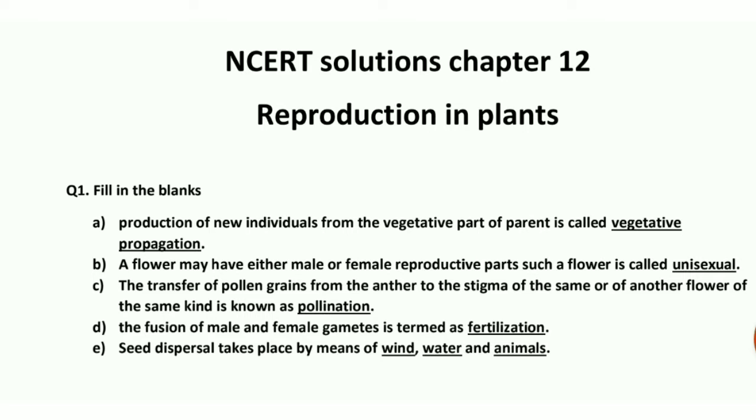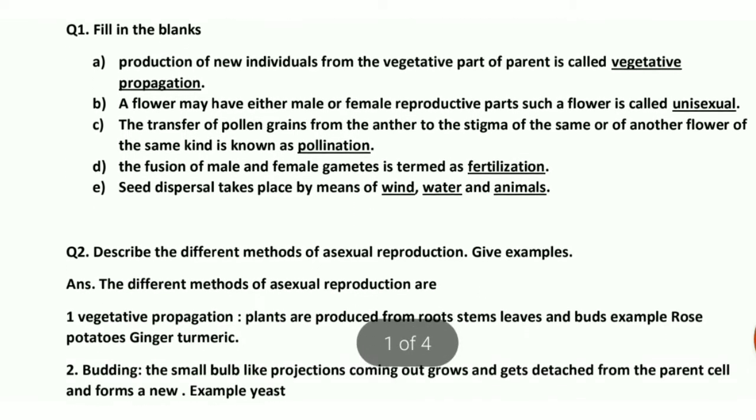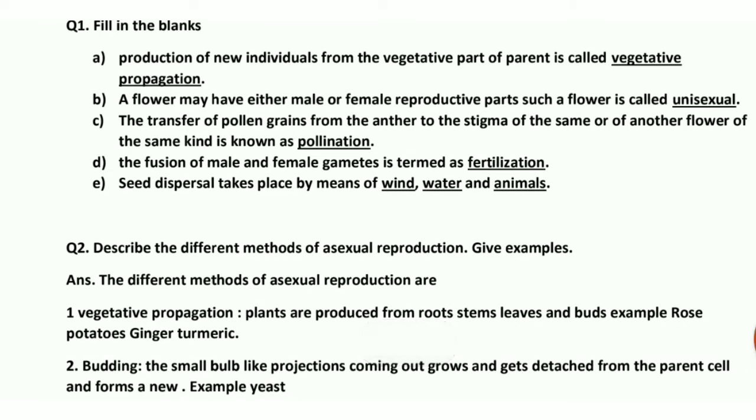Now B part is a flower may have either male or female reproductive parts, such a flower is called... If either male reproductive parts are present in the flower, or female reproductive parts are present, only one of the two, then that flower is known as unisexual.